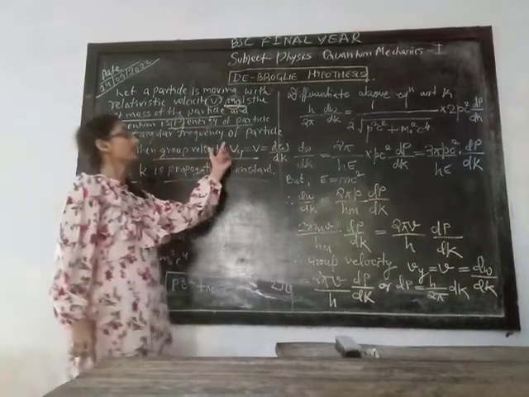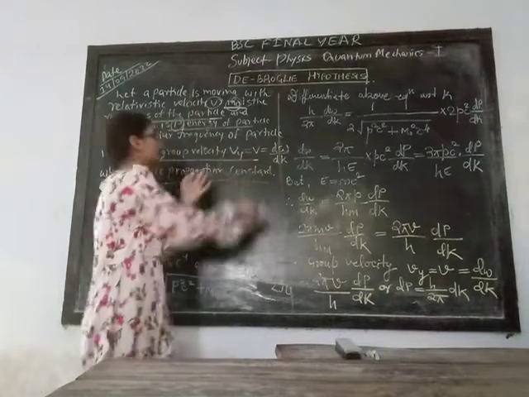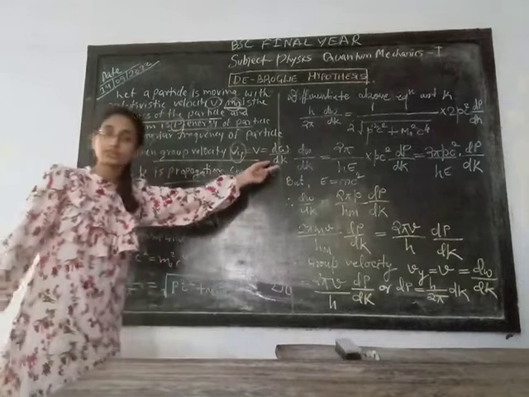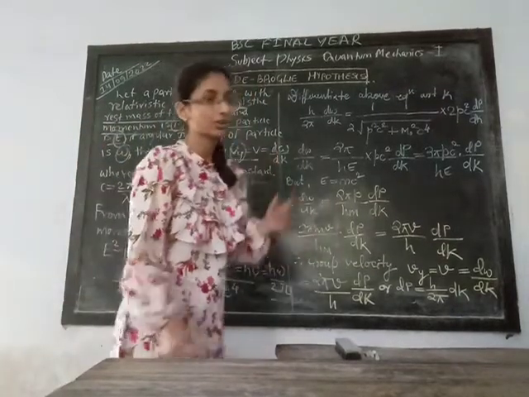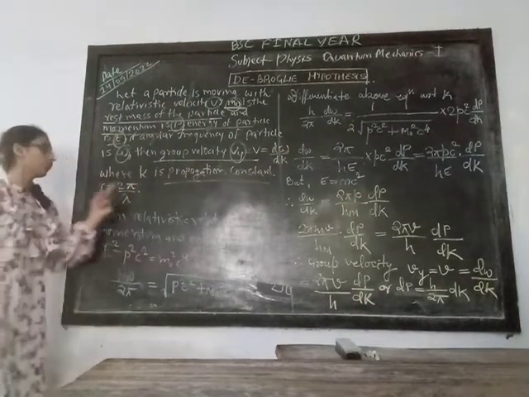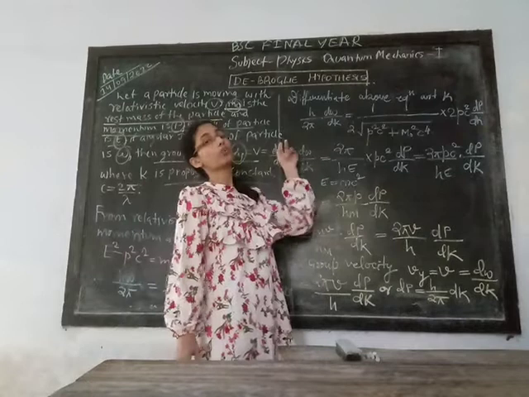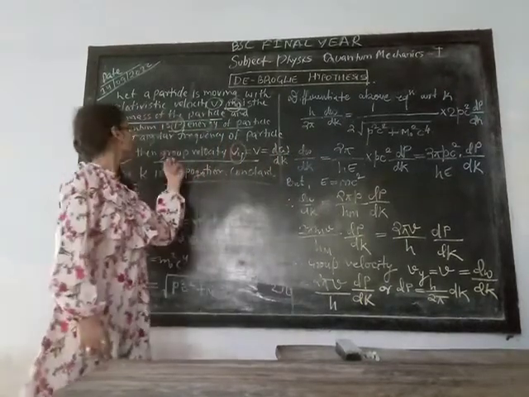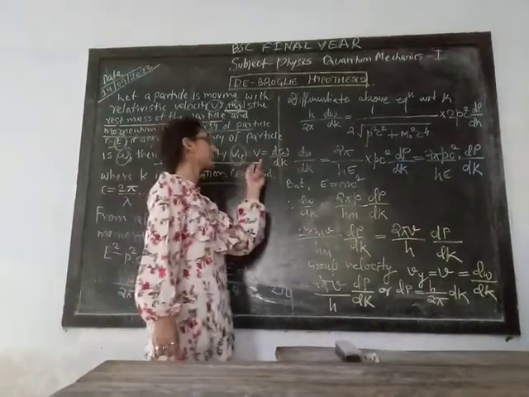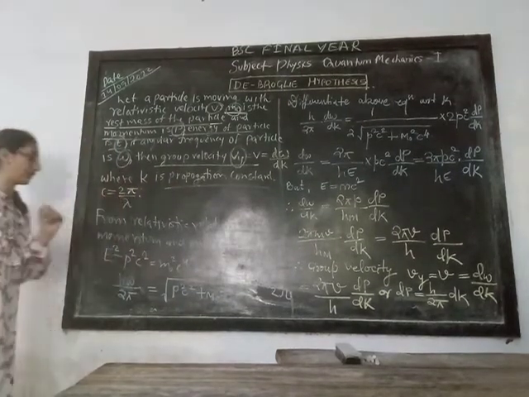If the angular frequency of the particle is omega, then the group velocity Vg, which is denoted by Vg, is equal to v, which is also equal to d omega by dk. So here, what is k? k is the propagation constant. So it is the differential form of group velocity, where k is equal to 2 pi by lambda.